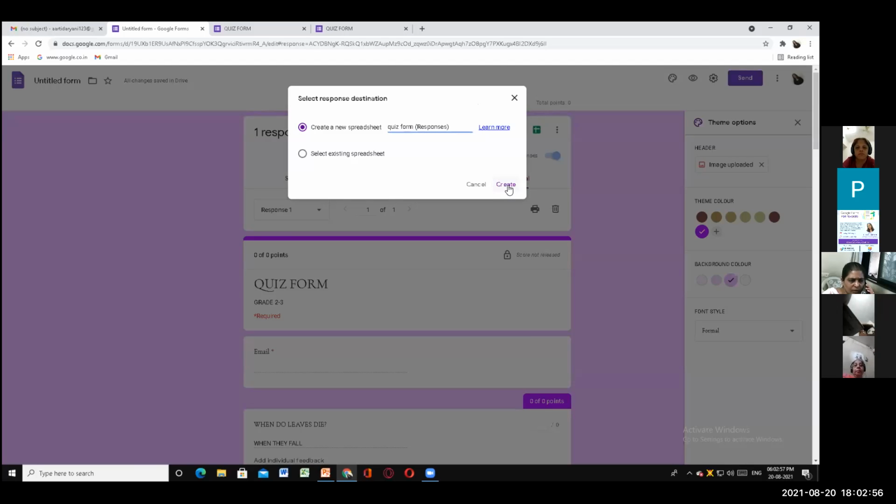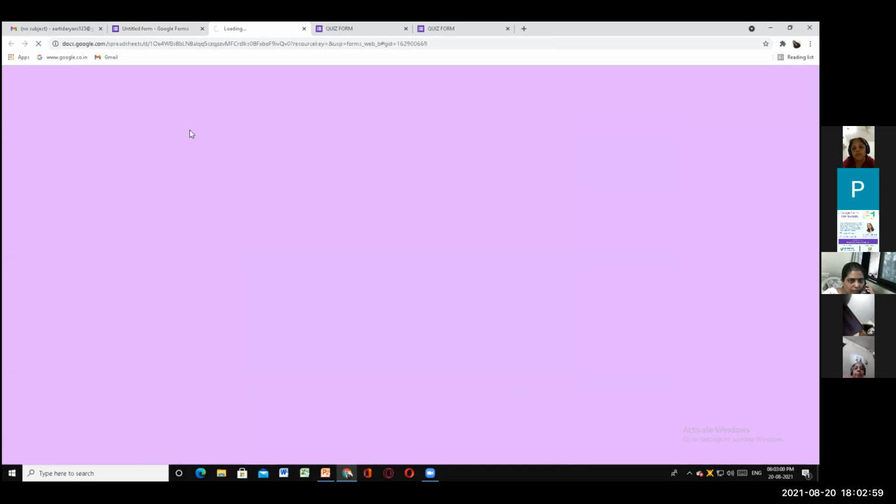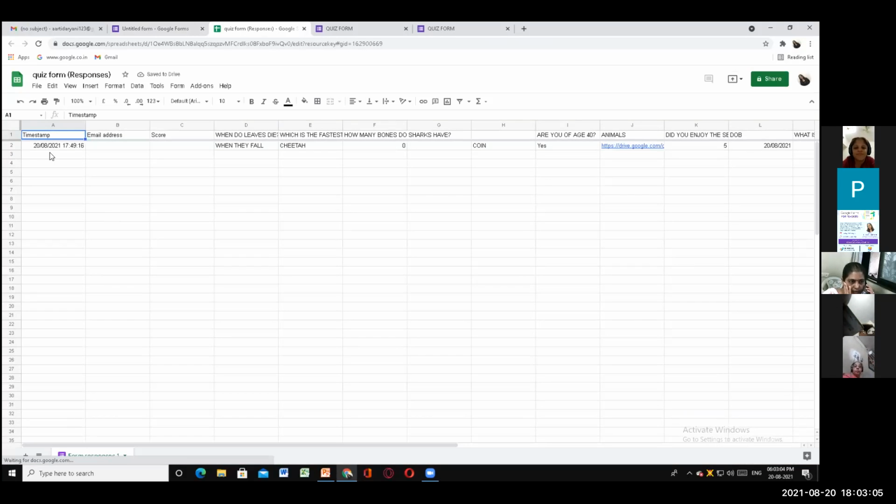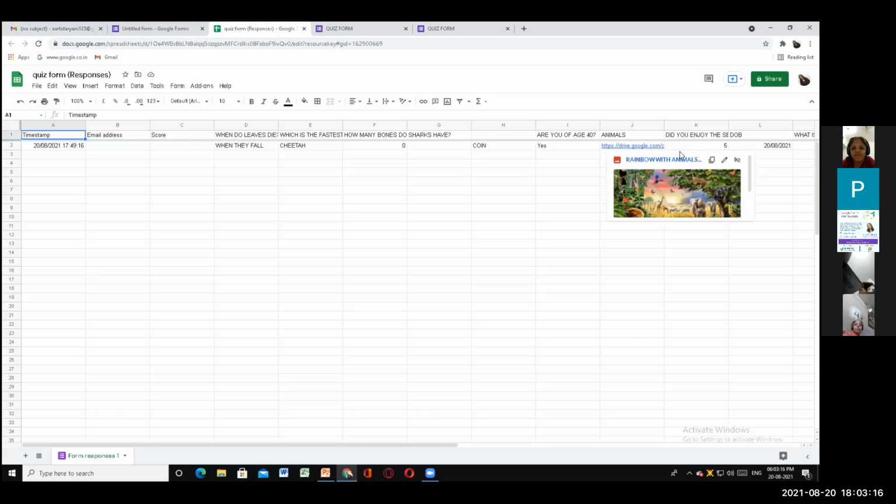Then it will be created automatically. You will see in a while the Excel sheet has formed here with the full details. You can see the time, date, what type of question there was, then the answers, the image details, ranking and everything. All other details will appear here. The second thing, one more thing I'll teach you here: you can print this document, or you can send it via mail.